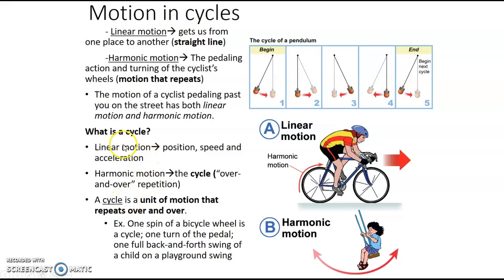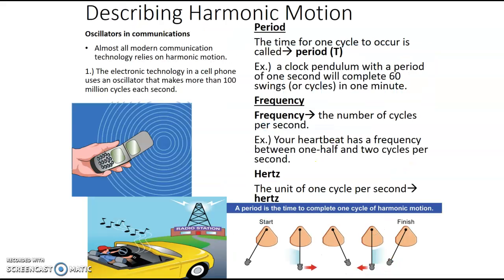Remember one cycle. So what is a cycle? One cycle would be one over and back, so one back and forth motion. It would be one complete turn of the bicycle wheel, or one complete back and forth swing of the pendulum. If you're talking about the girl on the swing, it would be one complete back and forth motion. If you're talking about the hands moving on a clock, it would be the hands going around one complete time. So a cycle is a unit of motion that repeats over and over, and it's just one back and forth motion of that particular motion that it's doing.